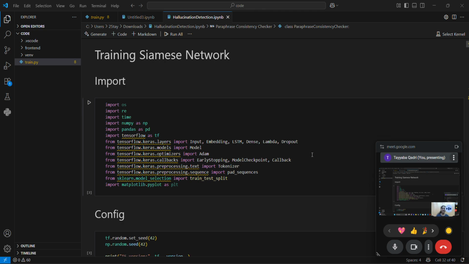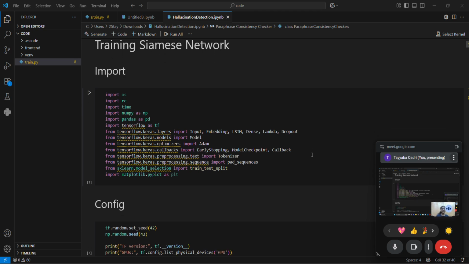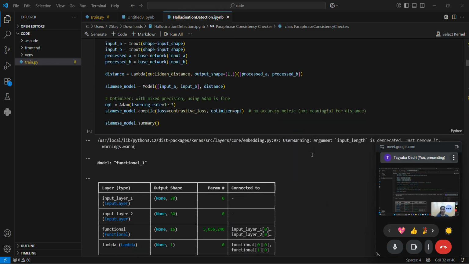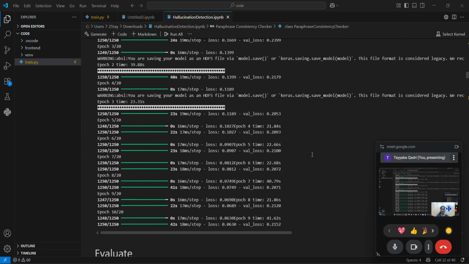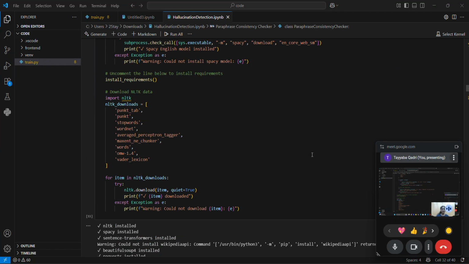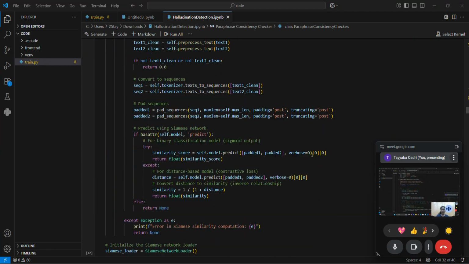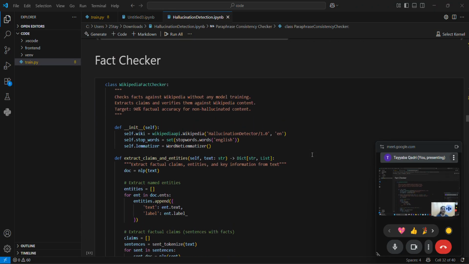We are training our own Siamese network, and we are doing this to calculate semantic similarities between our inputs. So this is how we will be training our Siamese network. We will be loading our model, and then we have our fact checker.